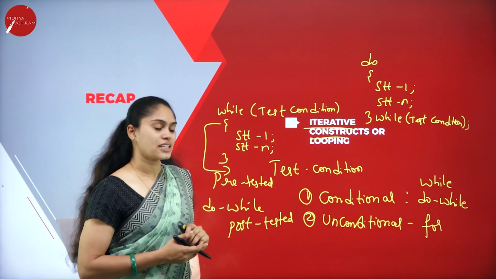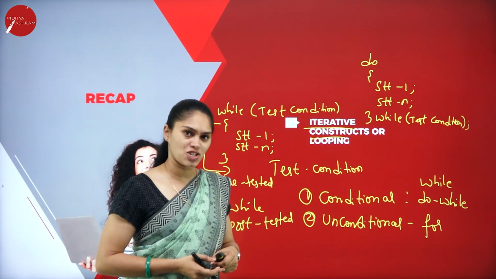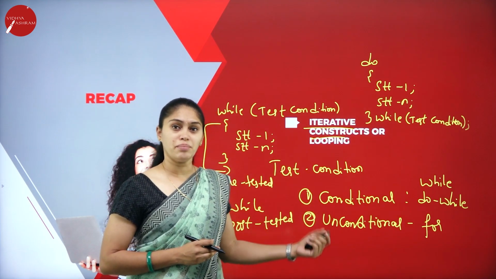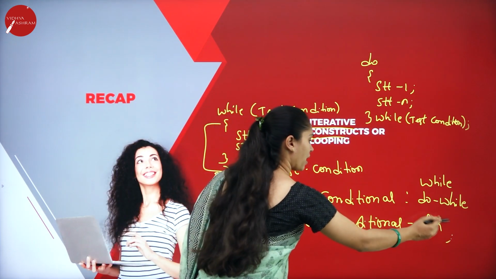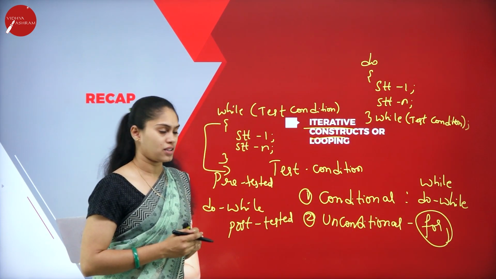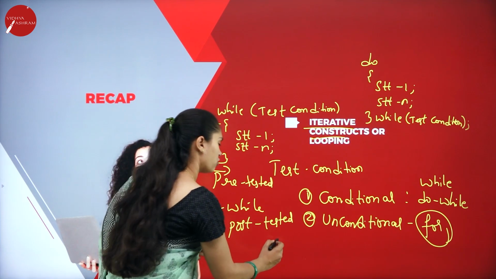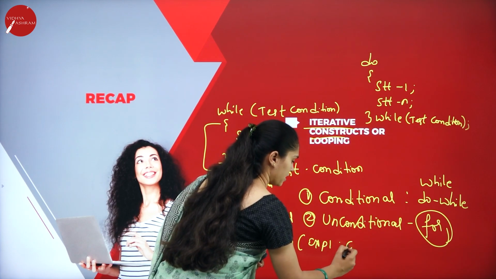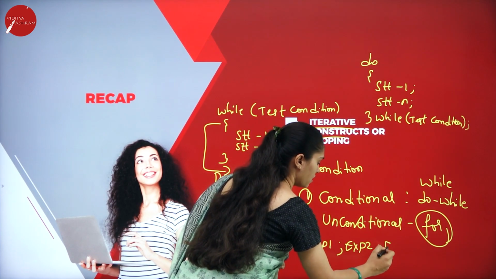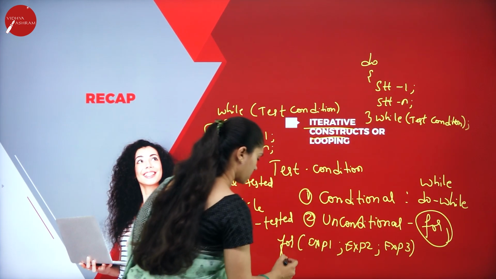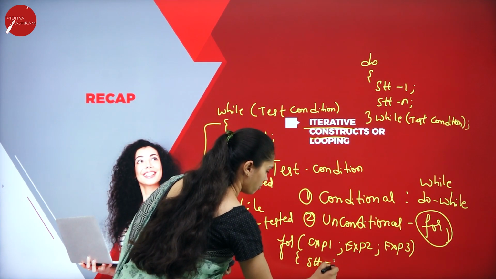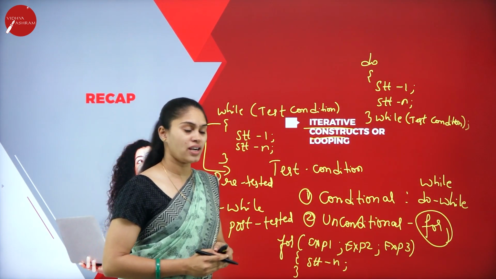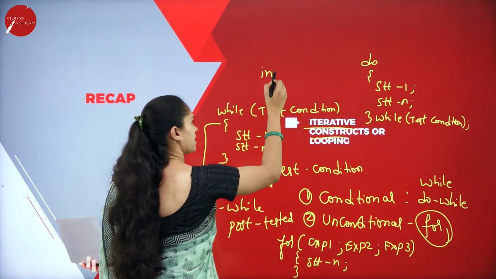So this is regarding conditional looping. When it comes to unconditional looping, here we know the exact number of iterations or repetitions for a particular construct. So for loop comes under unconditional looping. When it comes to the for loop, we follow the syntax: for, expression 1, expression 2, and expression 3. Then we follow a set of statements. Here for is a keyword. In expression 1, we do the initialization.